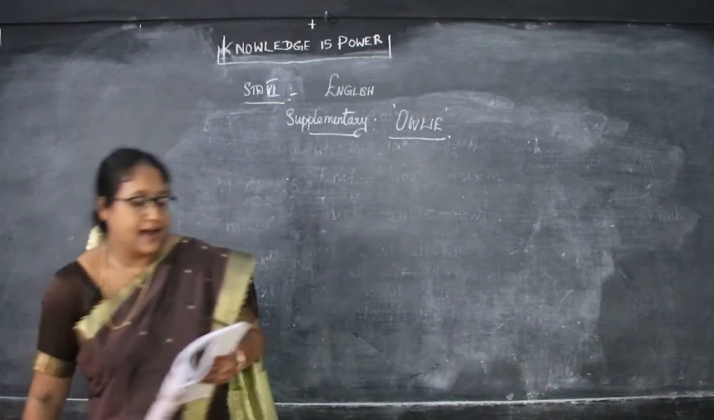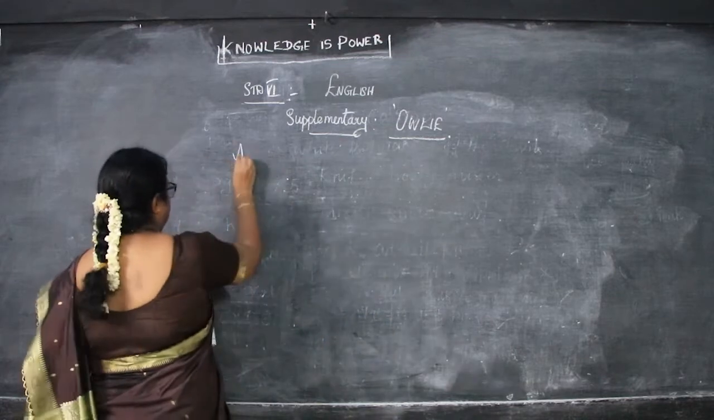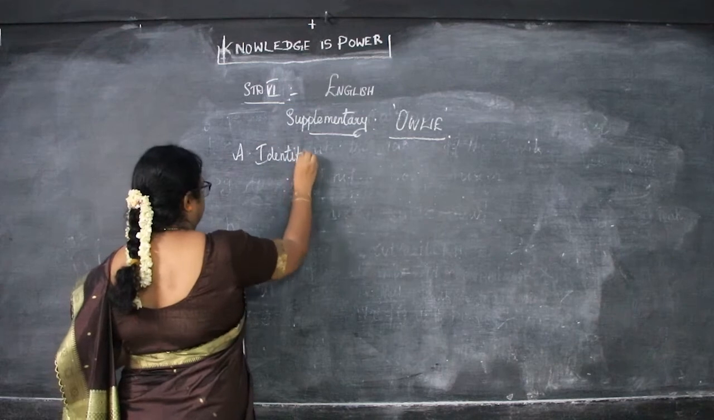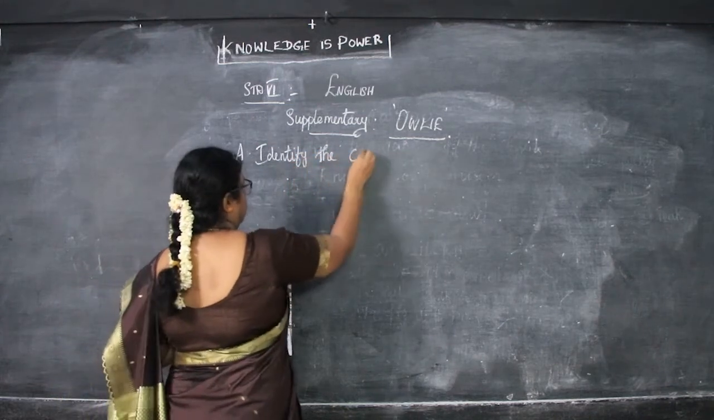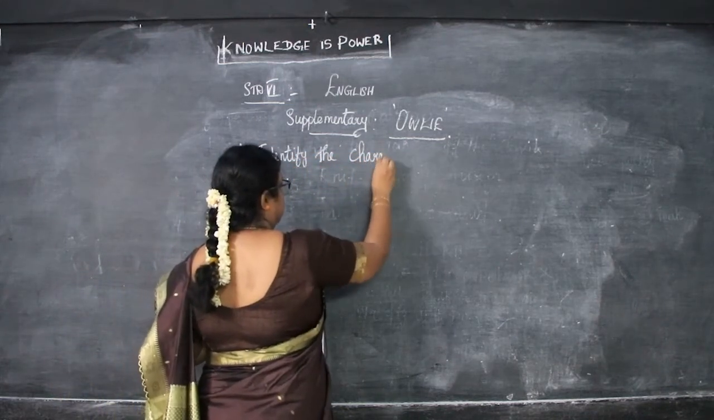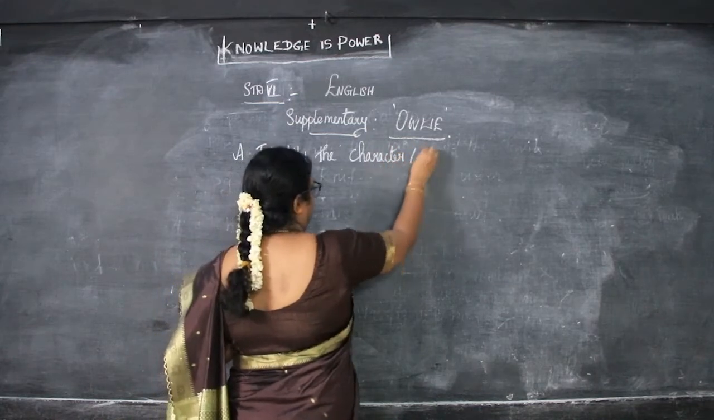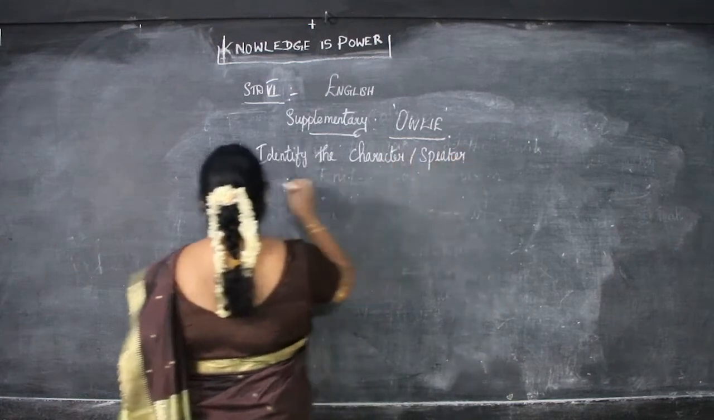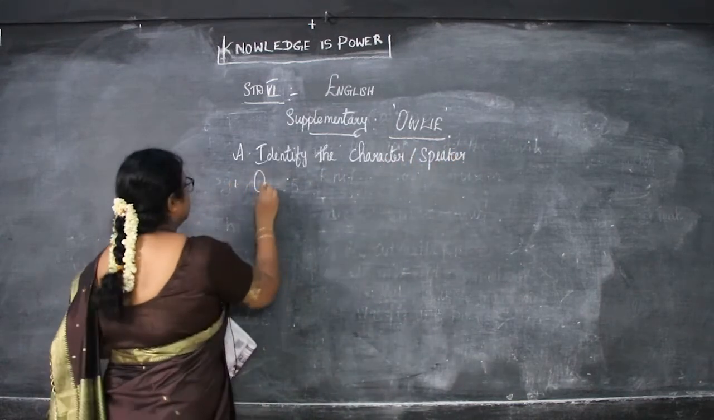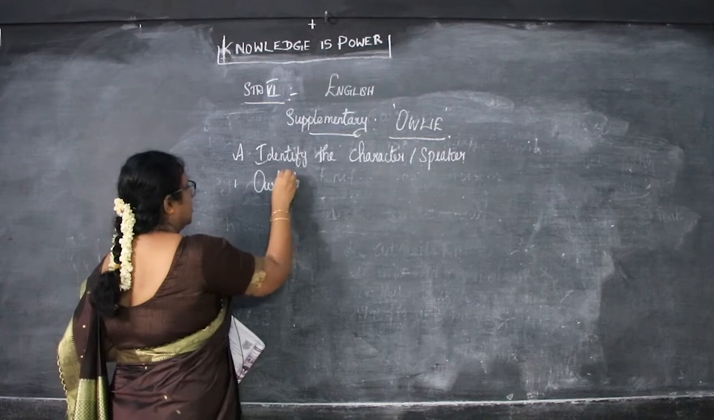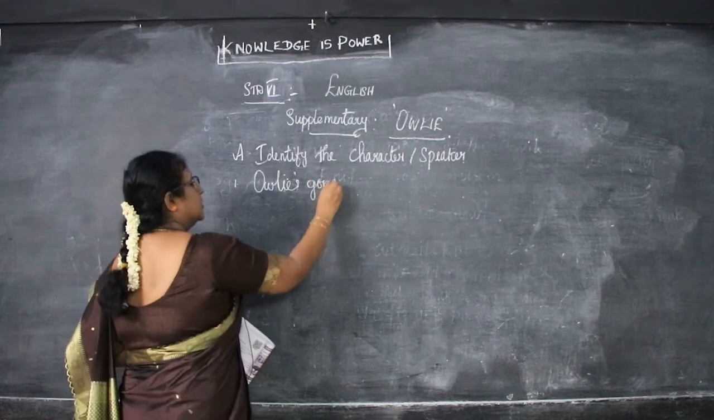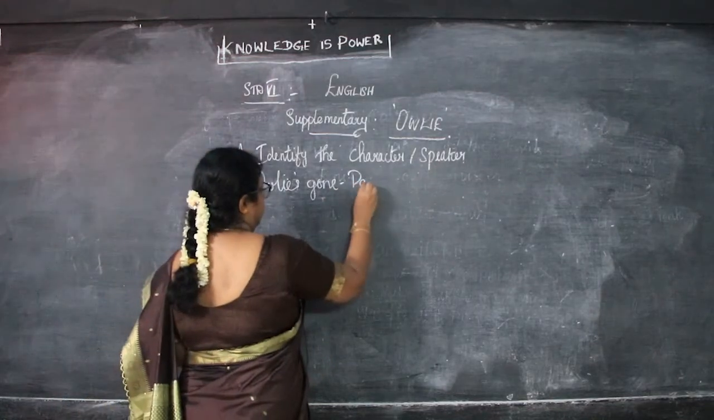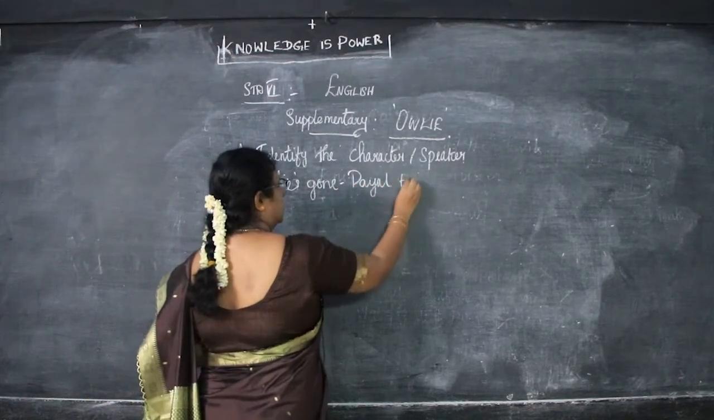Now, identify the character or speaker. First one is "Owlie is gone." Who is the speaker? Who said these words, children? Payal to mom. Payal said to mom.